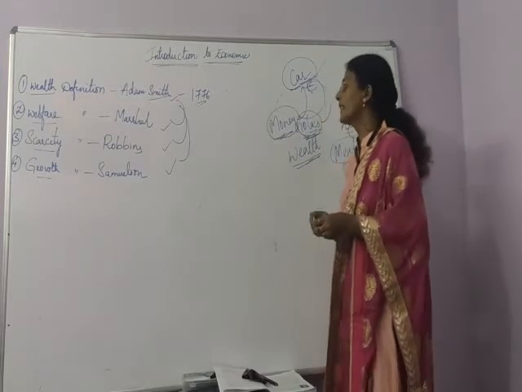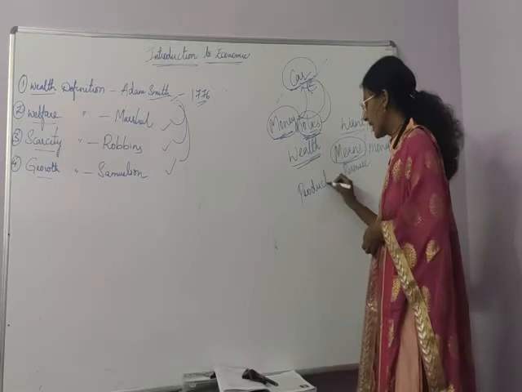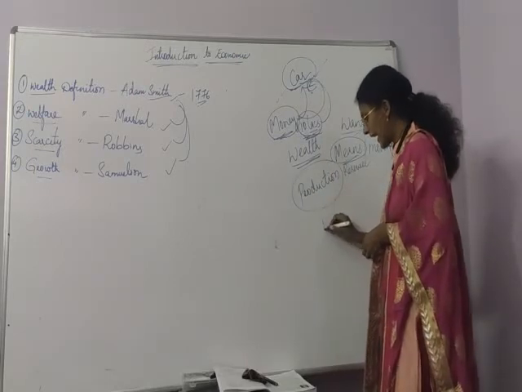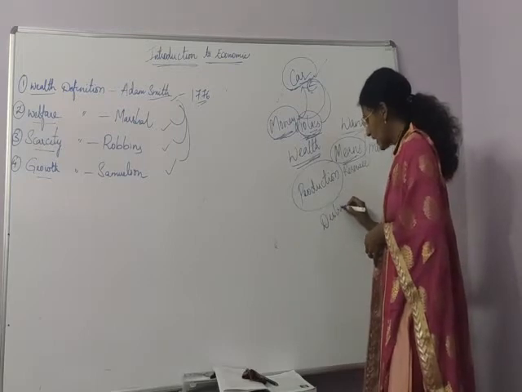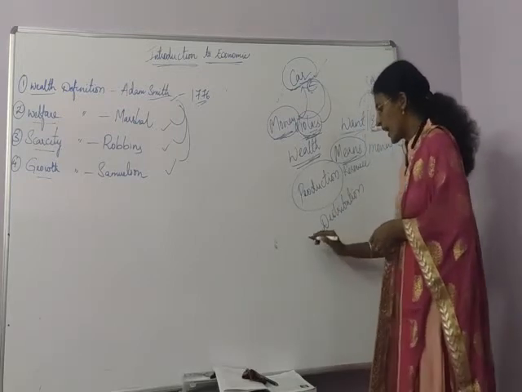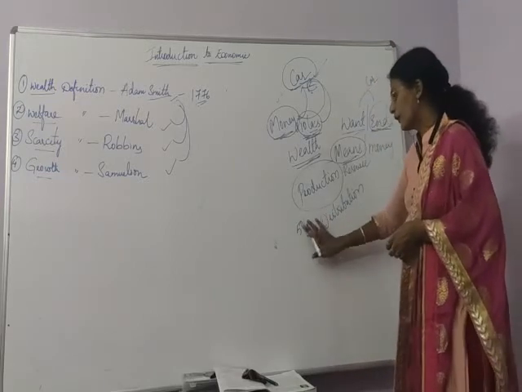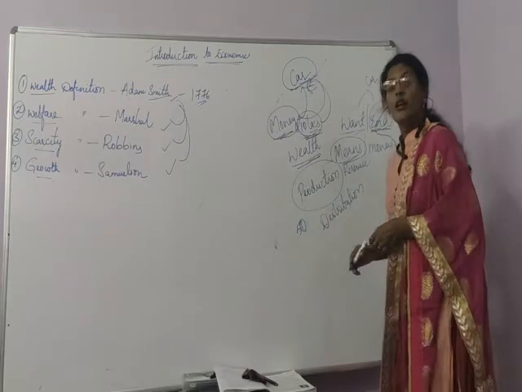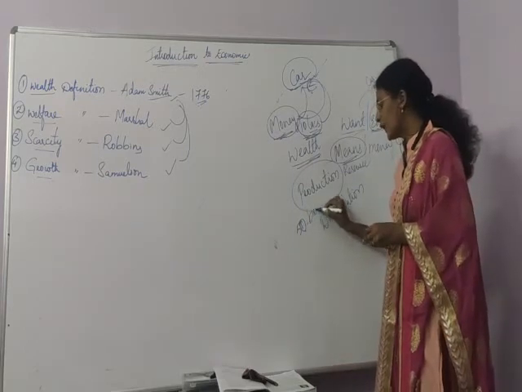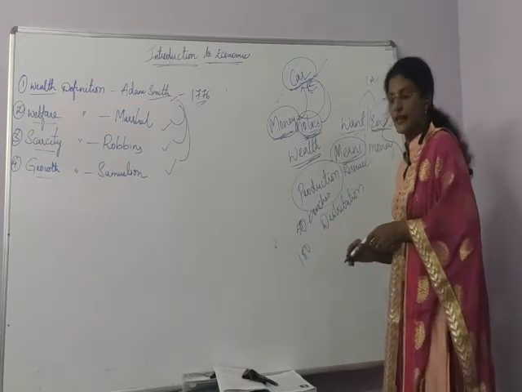Next, they concentrated mostly on production of goods only and they have neglected distribution also. How should we distribute? Say I have wood only to manufacture 50 benches, but I need 100 benches.